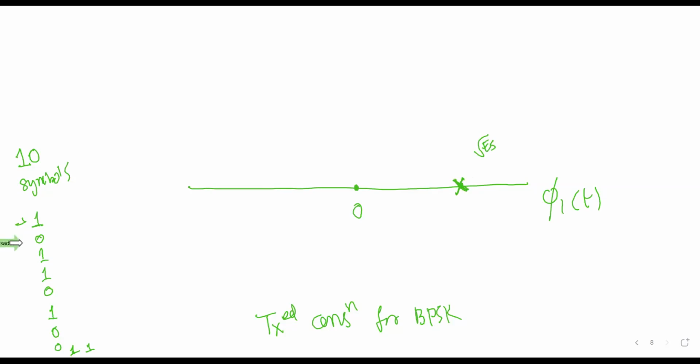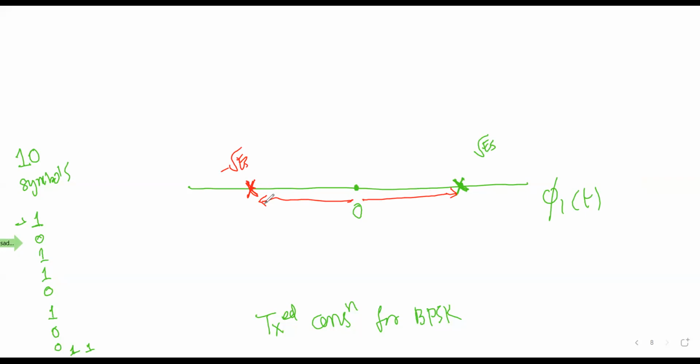Now when 0 comes next, what will we do? We will transmit a negative energy, minus root ES. Let me put the negative energy in a different color somewhere here. This value is the negative of the same value. Only the polarity is different.